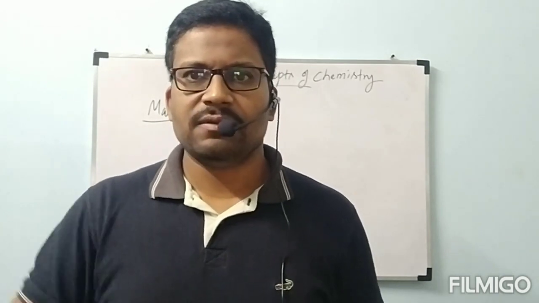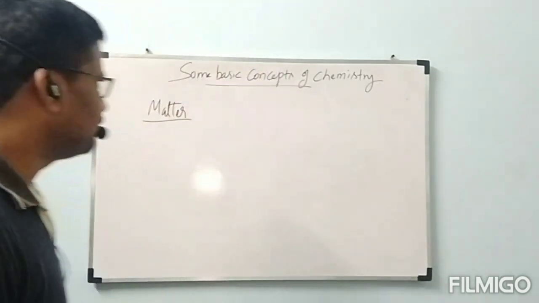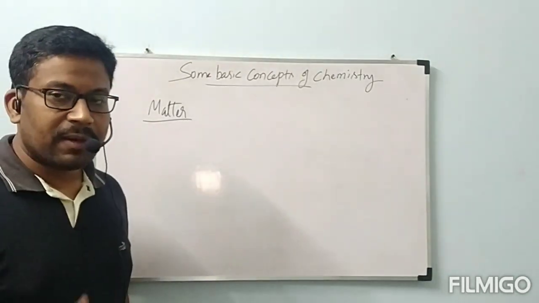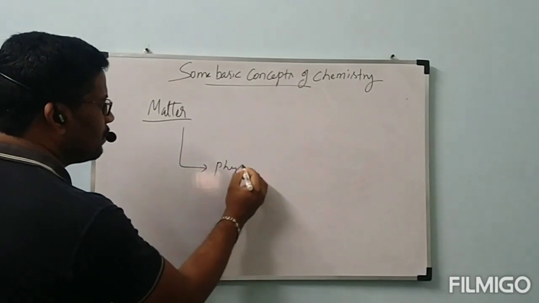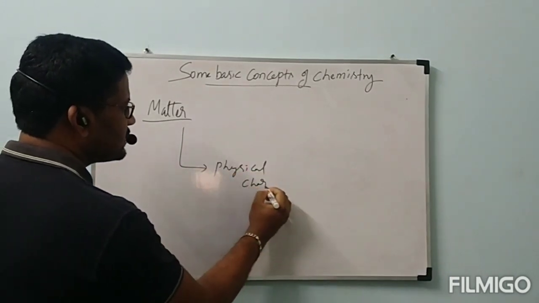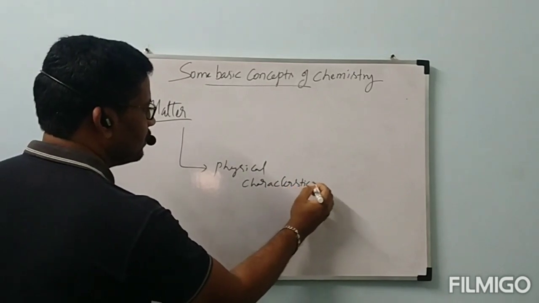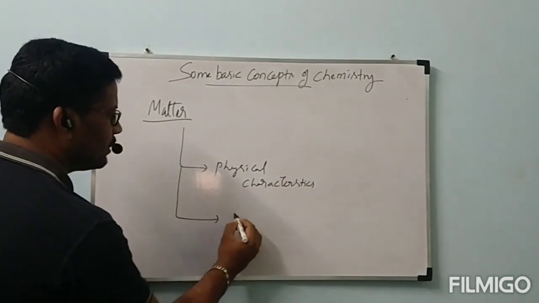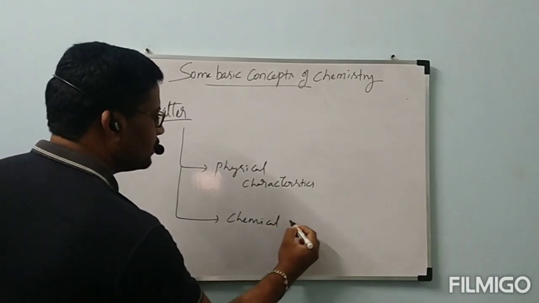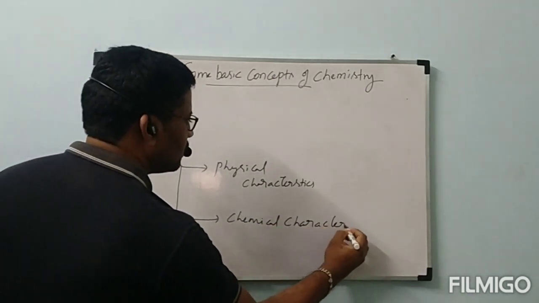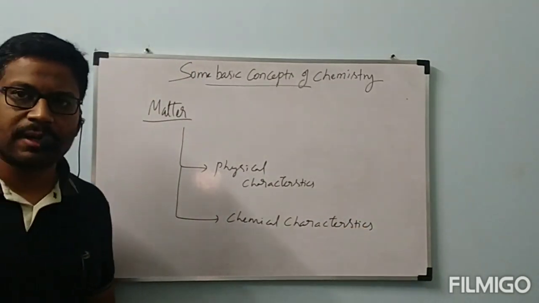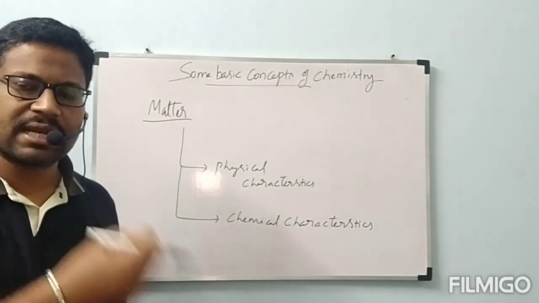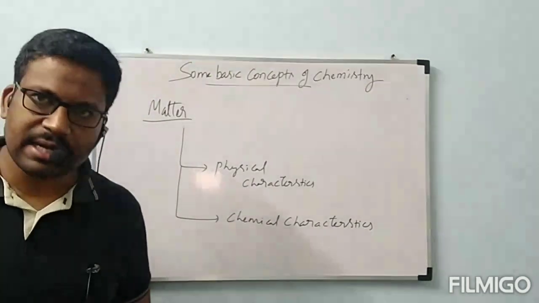Once again I repeated the definition. What is the classification of matter? We will go through it in this class. Matter can be classified depending on two characteristics: physical characteristics and chemical characteristics.